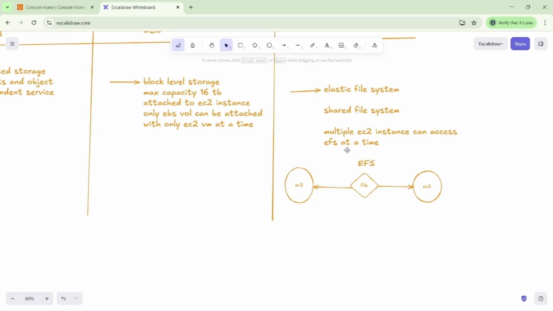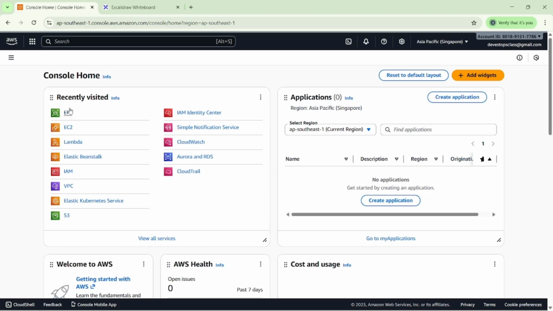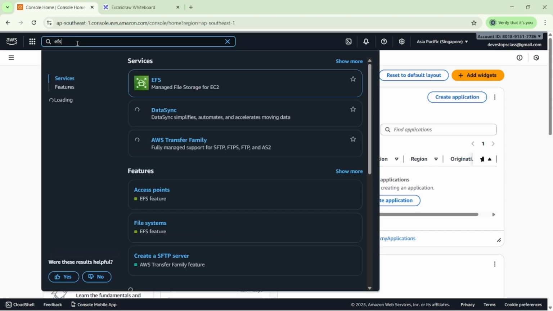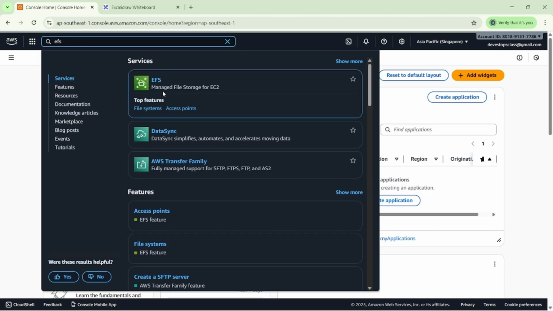EFS is nothing but, whenever we search for EFS here, you can see it is managed file storage for EC2. What is the meaning of EC2? We already know that. It is called virtual machines. Every project requires EC2 instances, and we already completed 4 sessions on EC2 instances, and we covered each and every point in EC2.